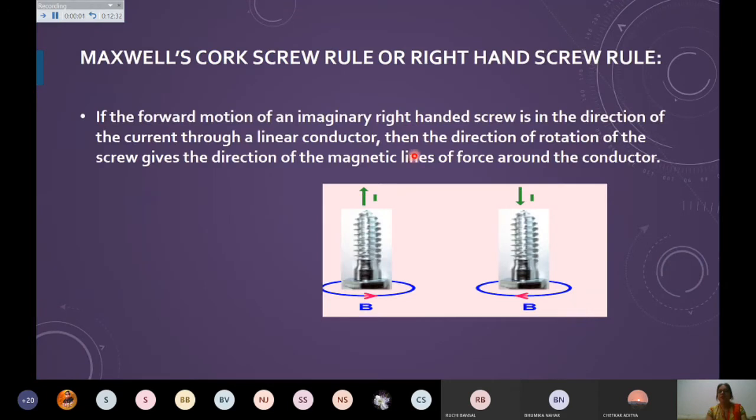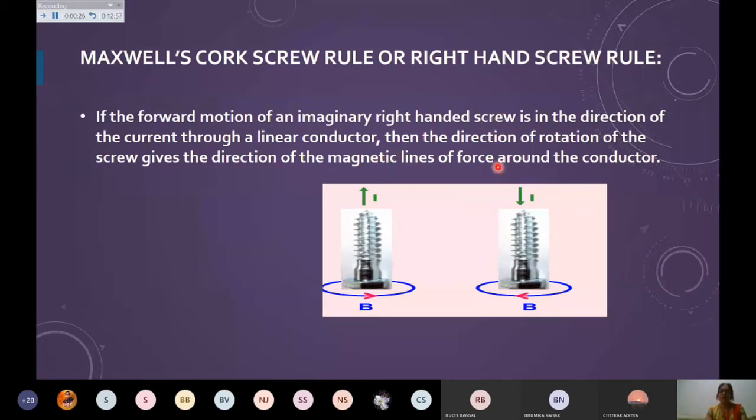Of course, this is simply to revise your Maxwell's cork screw rule, which is the right hand screw rule. If the direction is moving this way, upward, then you know how you are moving the screw. You are moving the screw this way, it means in the clockwise direction. And if you are moving this way, then current is in the downward direction. Of course, it is coming out to be in the anti-clockwise direction.